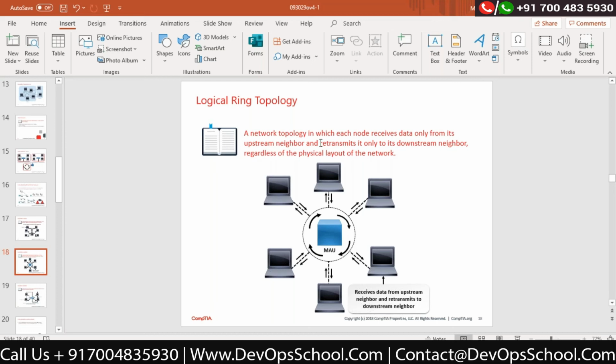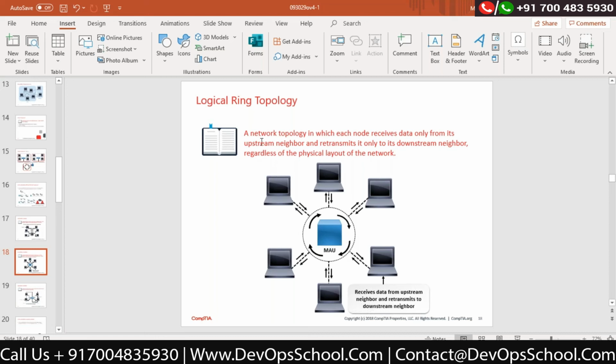Now look at this. This is a media access unit. Once again, it looks like a centralized device, and all other devices are connected to it, but this is called a media access unit. It looks like a device such as a switch or hub. By looking at it, it looks like a star topology, because all the devices are connected to the centralized device, but logically it looks like a ring topology.